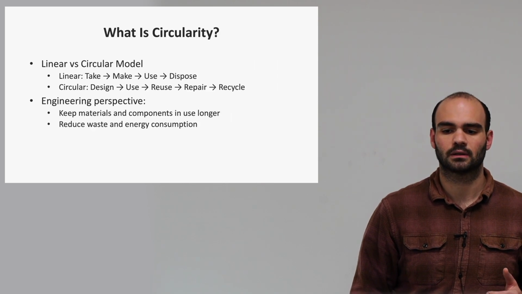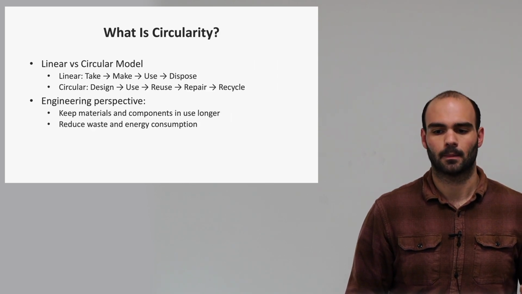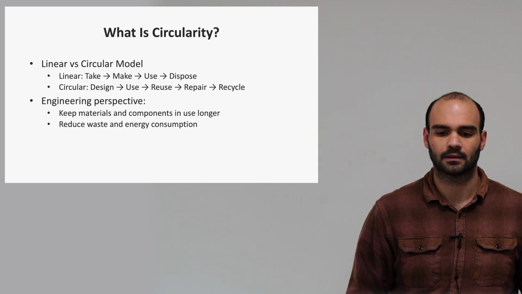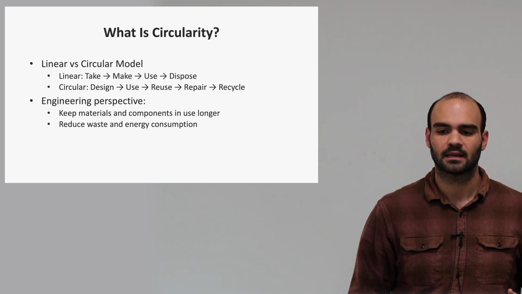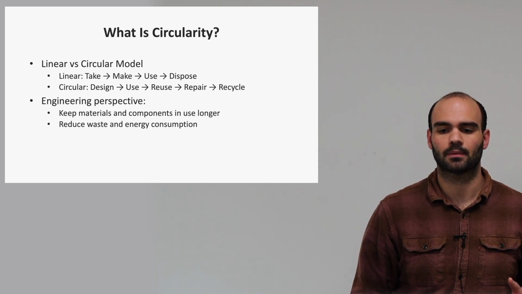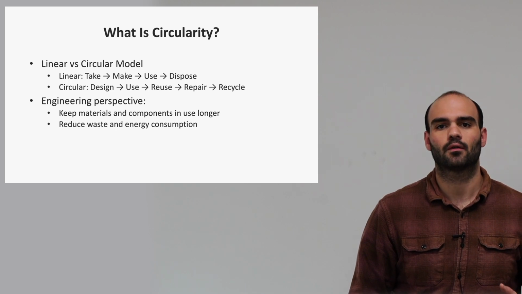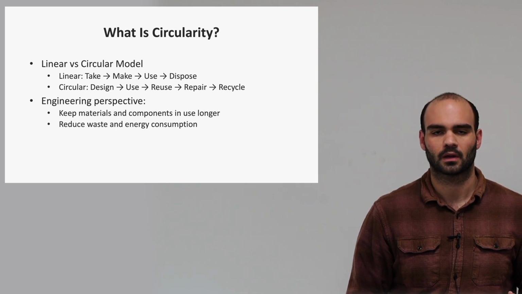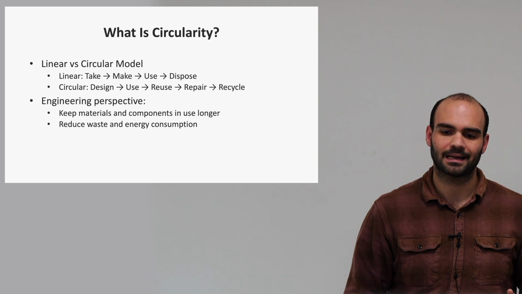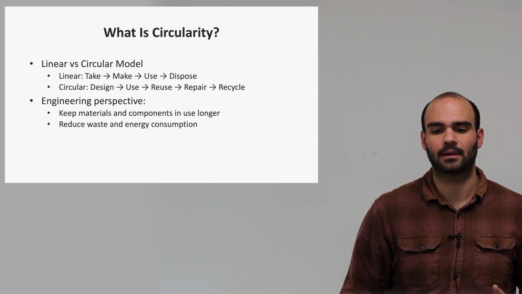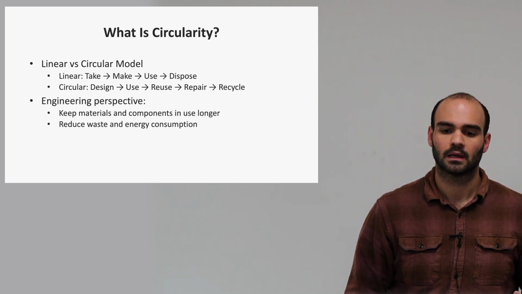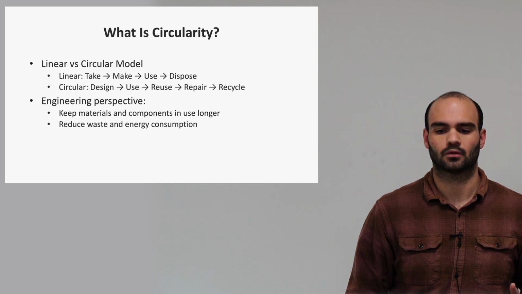Most technology today follows a linear model: build, use, and discard. Circularity changes this approach by aiming to keep products and materials in use for as long as possible. For engineers, this means designing systems that can be repaired, upgraded, or reused. It's about thinking beyond the first use of a product.